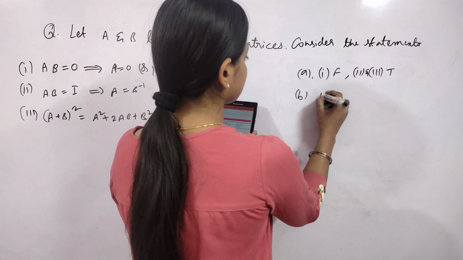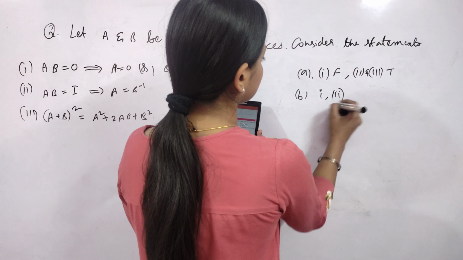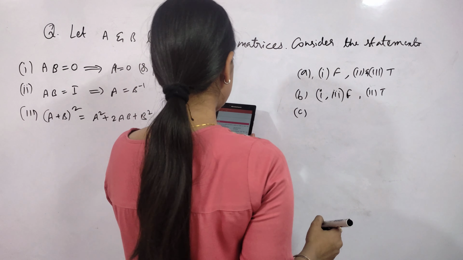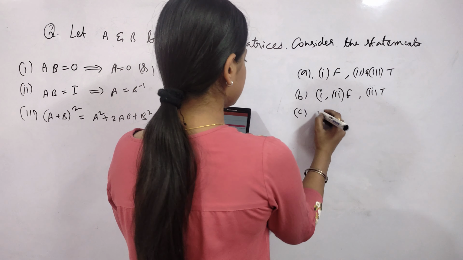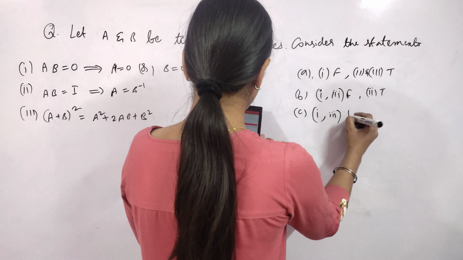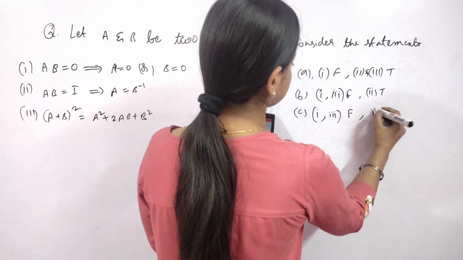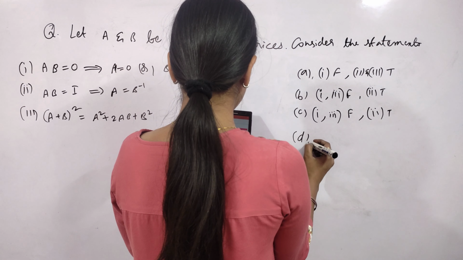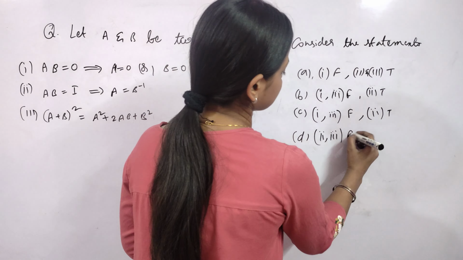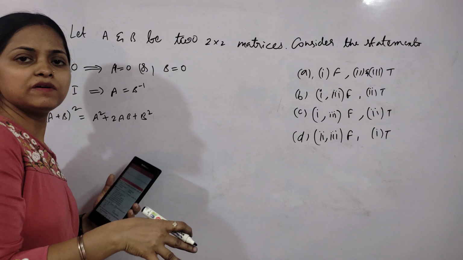In the second option they said first and third part are false, second is true. And then the third option is given as first and third are false, 2 is true. And the last is 2 and 3 are false and your 1 is true. Okay, so these are the options given for this question.